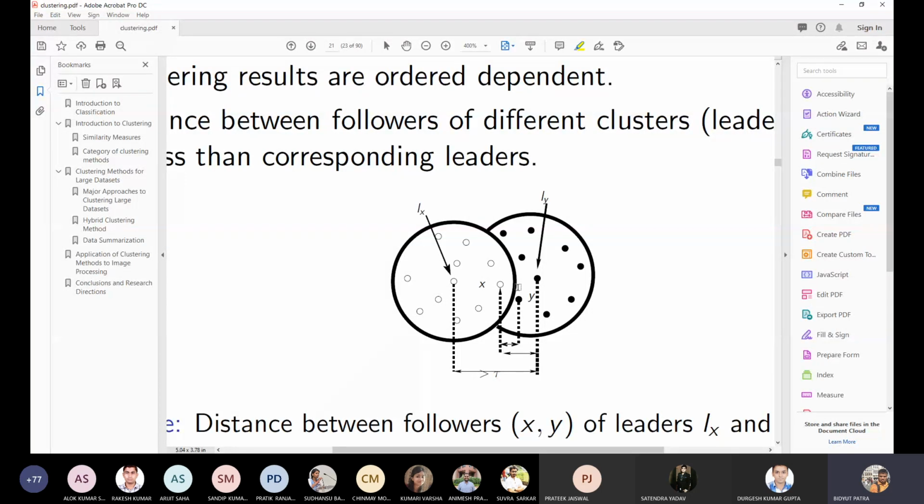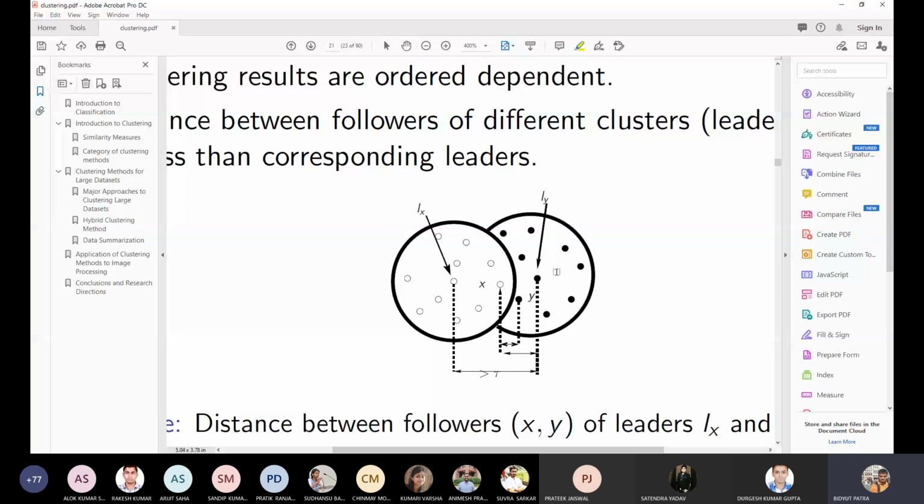Now what is happening here? If you take 2 points from the same cluster, let's say this is a point X and this is LX, whatever the distance, that should be much closer than if you take 2 points from 2 different clusters, that is X and Y. But this is not happening. That was the original definition of the clustering approach, but here this same thing is not happening. If you take 2 points from 2 different clusters, ideally they should be apart, compared to 2 points from the same cluster. That is not happening in the leaders clustering method.